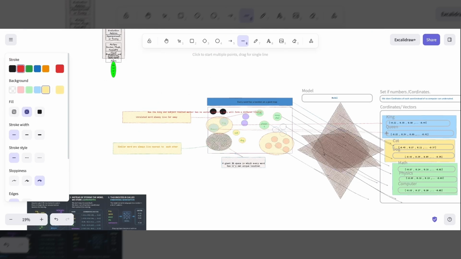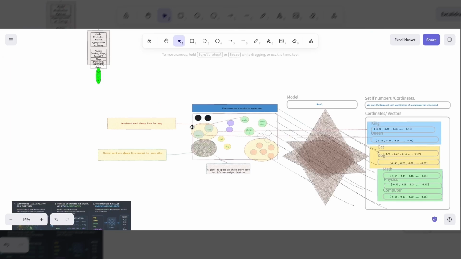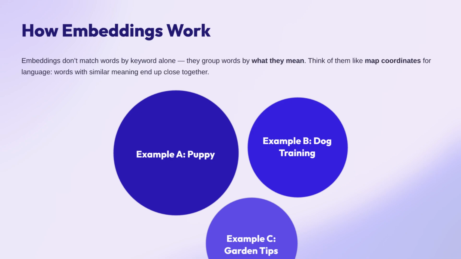Let's see this in action. Imagine three sentences. The puppy is playing with a tennis ball. Dog training requires patience. And the stock market declined today.